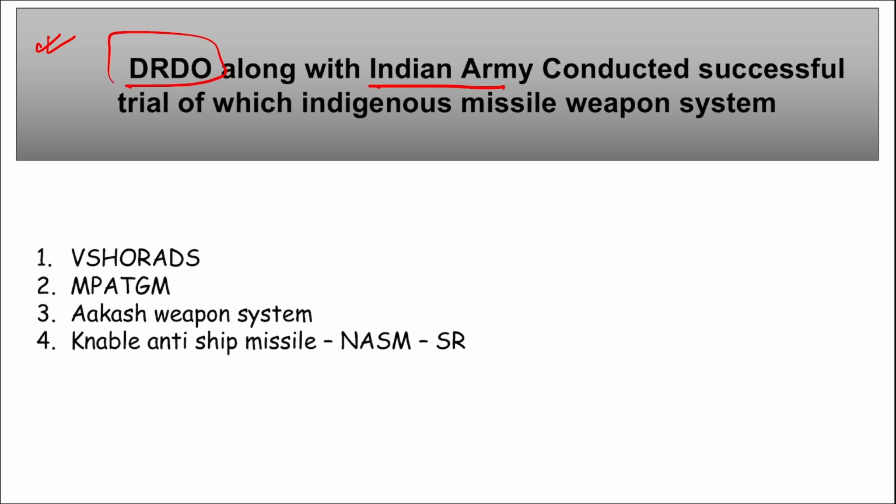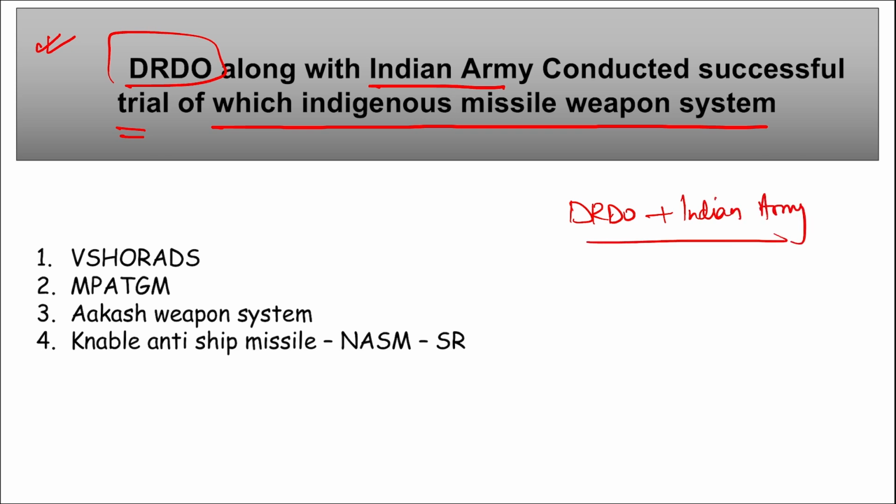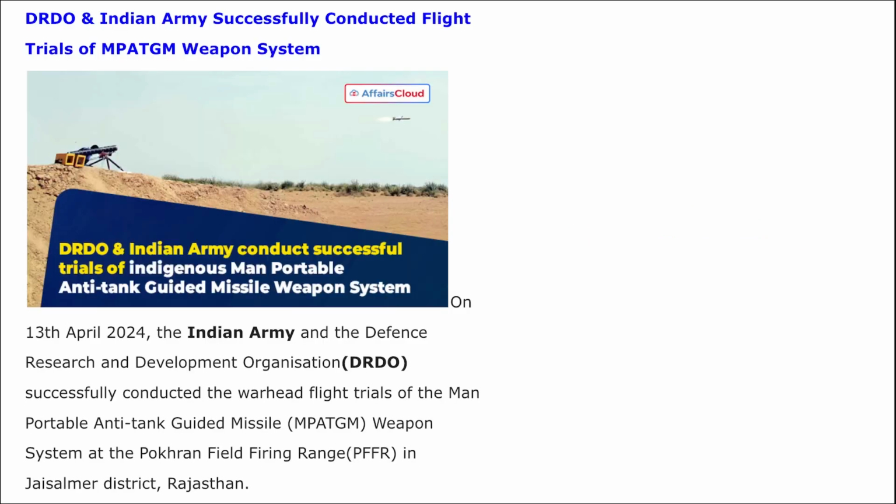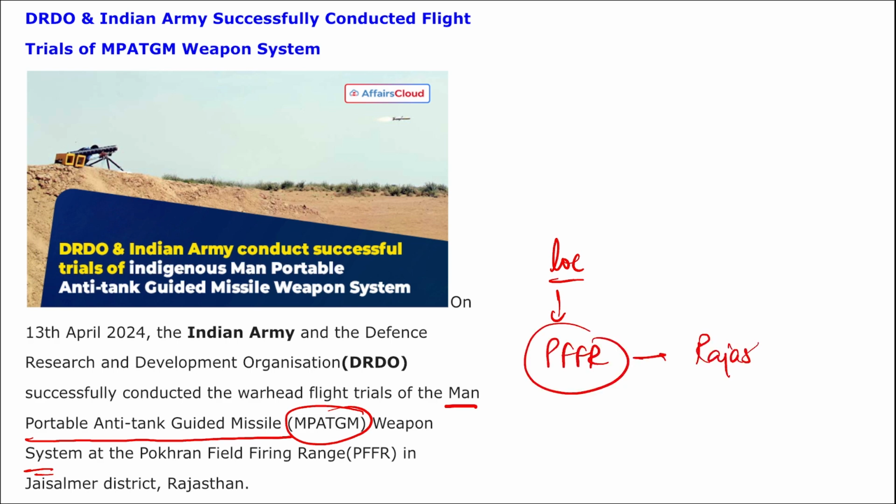DRDO along with Indian Army conducted a successful trial of which indigenous missile weapon system? So remember, recently DRDO and Indian Army together successfully conducted the trial of which of the following? It was MPATGM. Now, what is this MPATGM? Here you can see MPATGM stands for Man Portable Anti-Tank Guided Missile weapon system, right? It was tested at Pokhran Field Firing Range, location is also important, that is located in the state of Rajasthan, right?